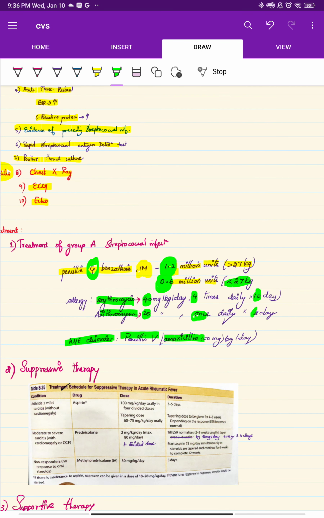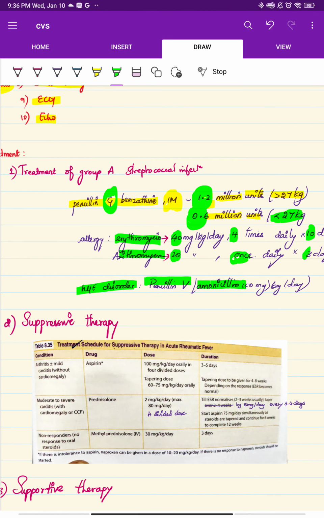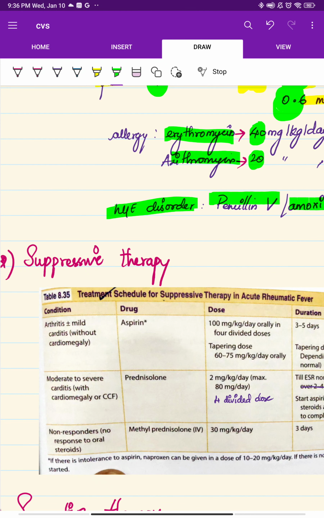Next, the treatment is classified into treatment for group A streptococcal infection, suppressive therapy and supportive therapy. Suppressive therapy is divided into 3: arthritis with mild carditis, moderate to severe carditis, and non-responders. If a patient has arthritis along with mild carditis, you can give aspirin. Whereas moderate to severe carditis, very severe, you should give prednisolone. And if a person is not responding, you should give methylprednisolone.